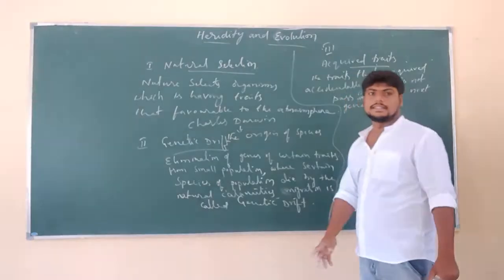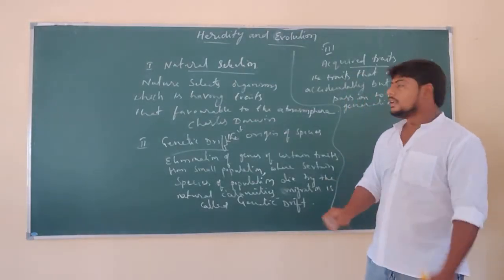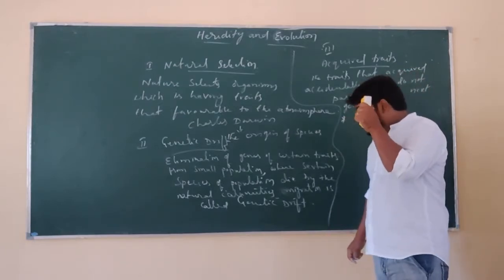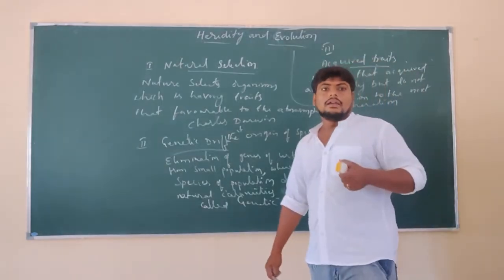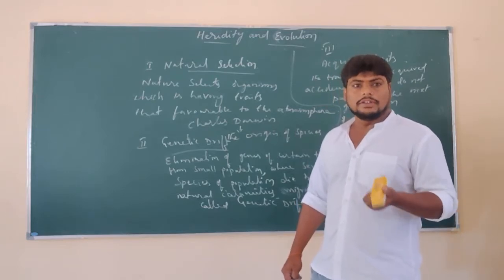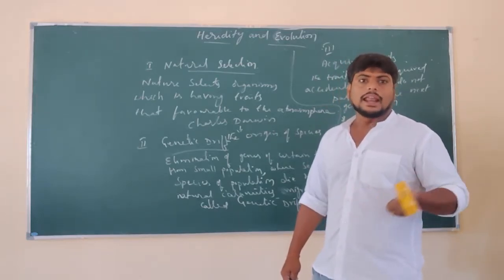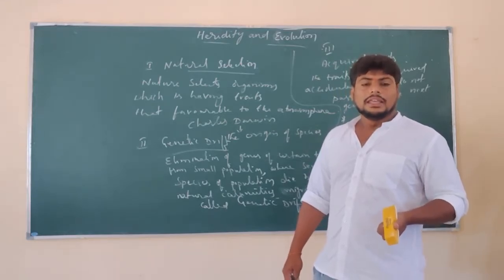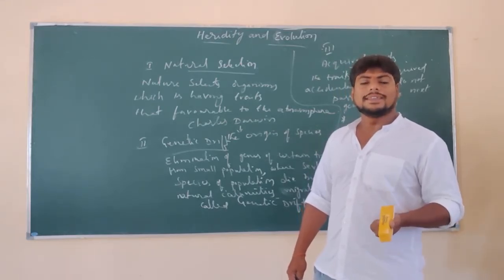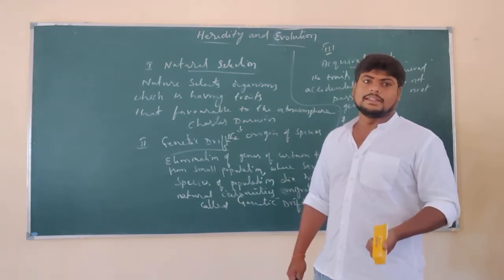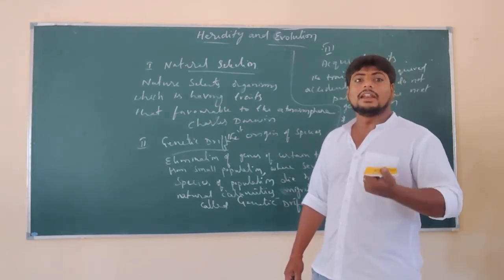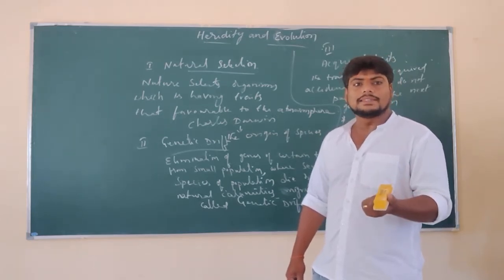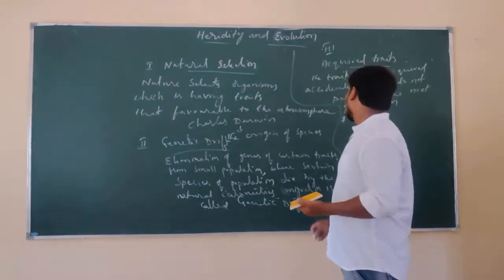For example, by surgery, removing any part of our body, or if we meet an accident and lose any part of our body, in such conditions these are called acquired traits, which we get accidentally during our life period.